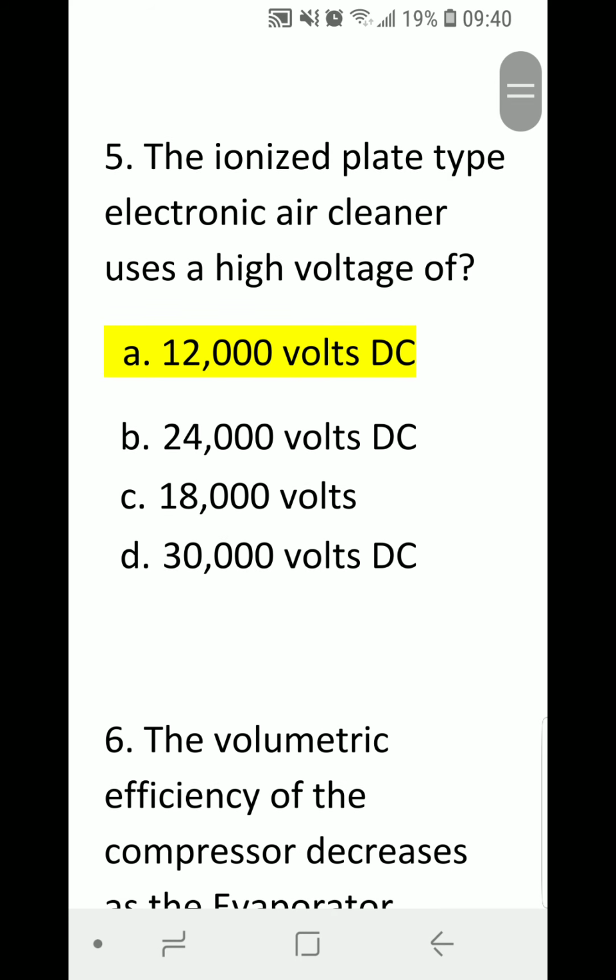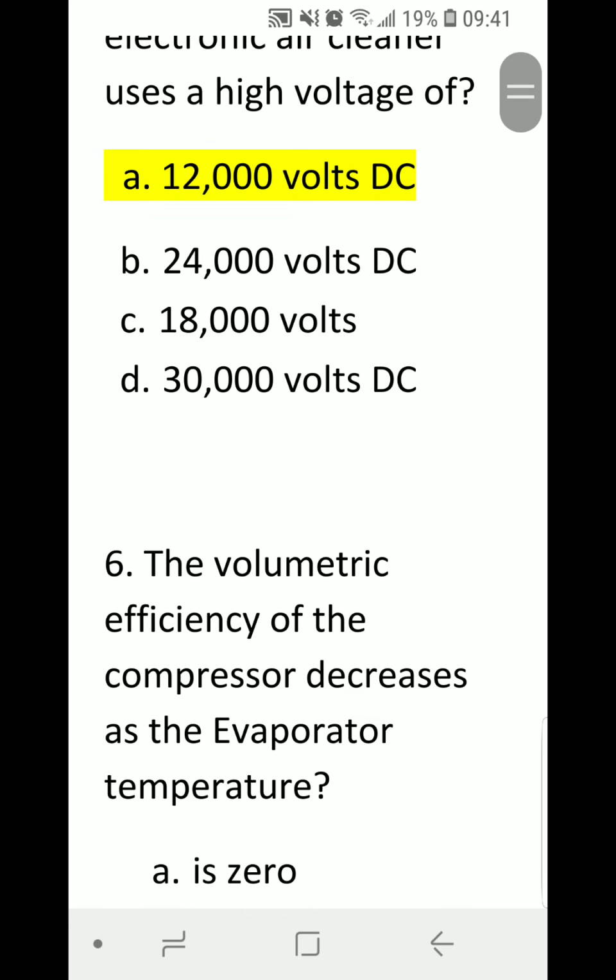Number 5. The ionized plate type electronic air cleaner uses a high voltage of A. 12,000 volts DC. B. 24,000 volts DC. C. 18,000 volts DC. Or D. 30,000 volts DC. Correct answer is A. 12,000 volts DC.